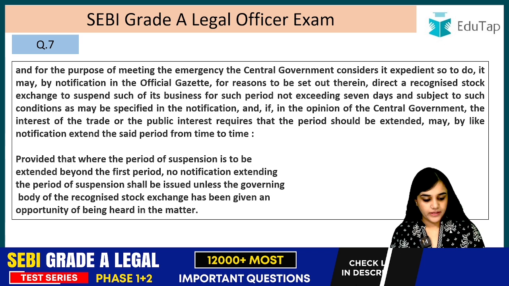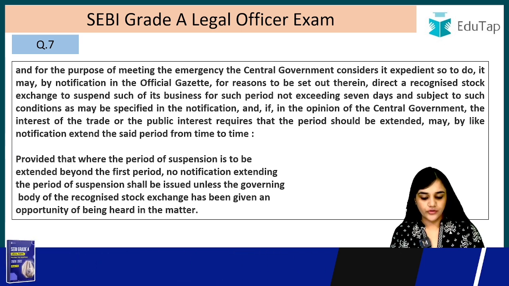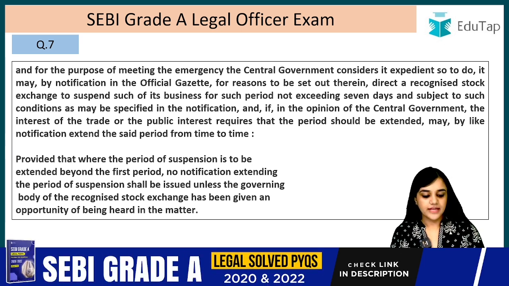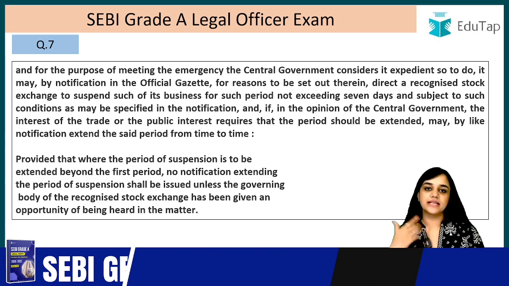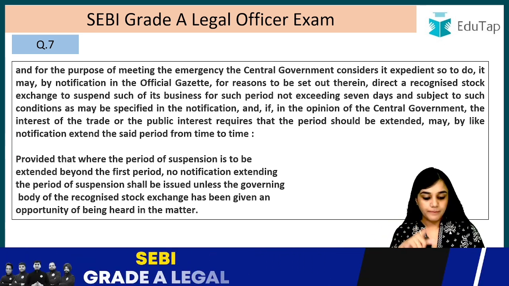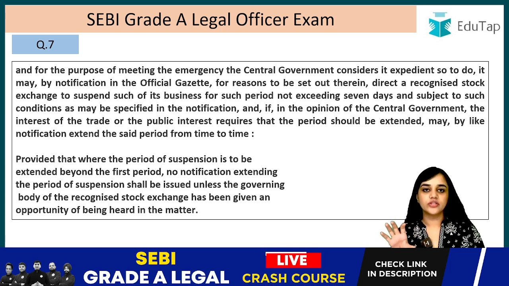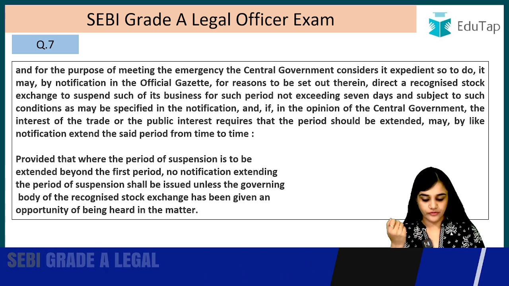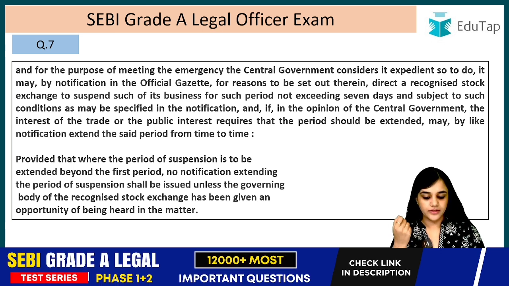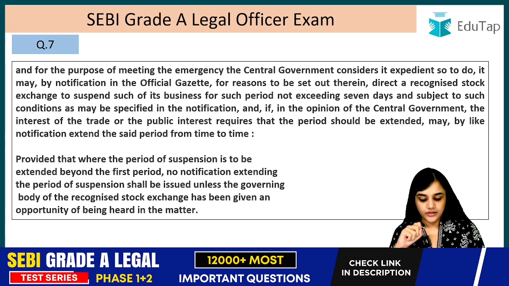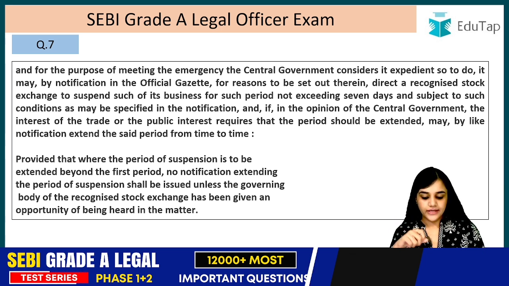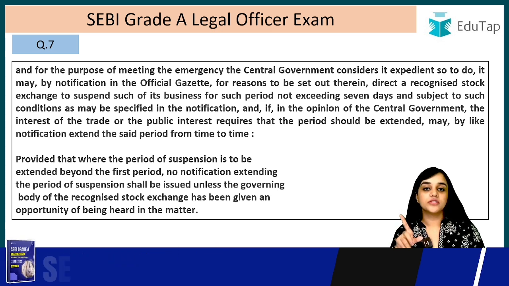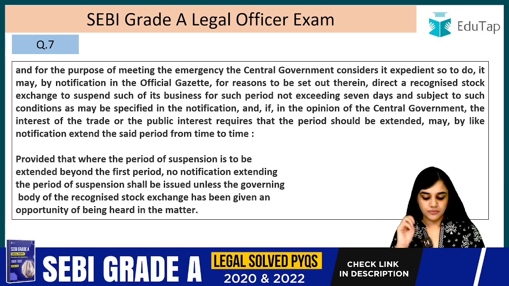And if in the opinion of the central government the interest of the trade or the public interest requires that the period should be extended, and supposing that the central government thinks that in public interest this period of 7 days is to be extended, it may, by a similar notification again, extend the said period from time to time, provided, there is a proviso, that where the period of suspension is to be extended beyond the first period. Beyond the first period means beyond the 7 days period.